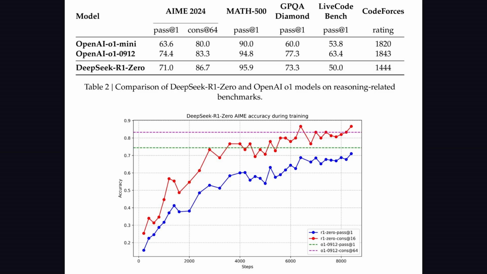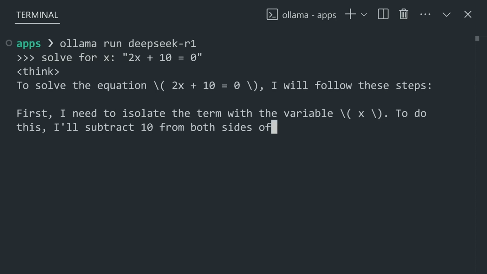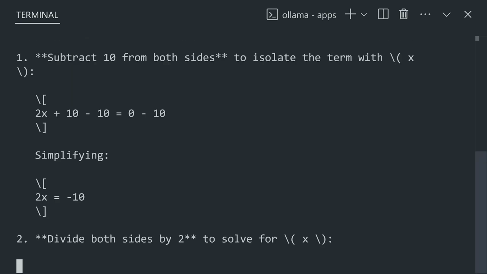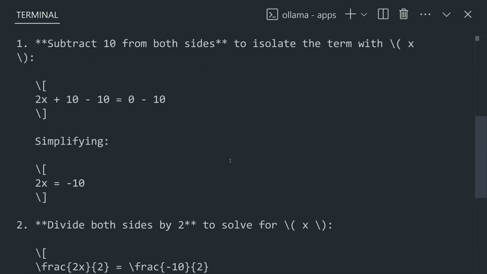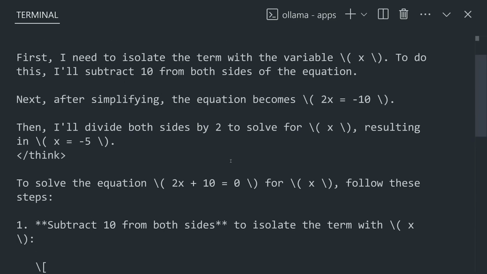That's pretty cool, and we can see the model's actual chain of thought if we go ahead and prompt it here. When prompting a chain of thought model like R1 or O1, you want to keep the prompt as concise and direct as possible. Because unlike other models like GPT-4, the idea is that it does the thinking on its own. Like if I ask it to solve a math problem, you'll notice that it first shows me all the thinking steps, and then after that thinking process is done, it'll show the actual solution.